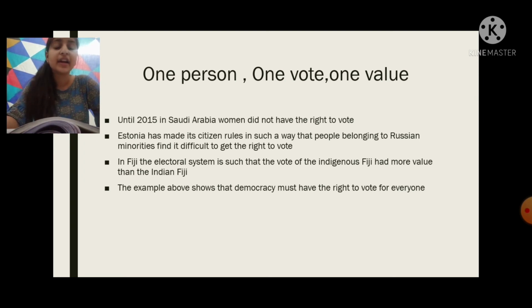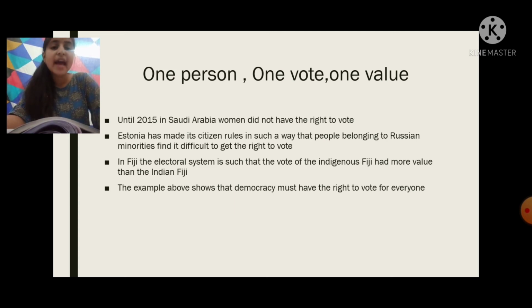the right, but the people of that country don't have the right to vote. So like in Saudi Arabia, until 2015, the women did not have the right to vote, and we read in the universal adult franchise that every adult has the right to vote, be it women or be it men, everyone.